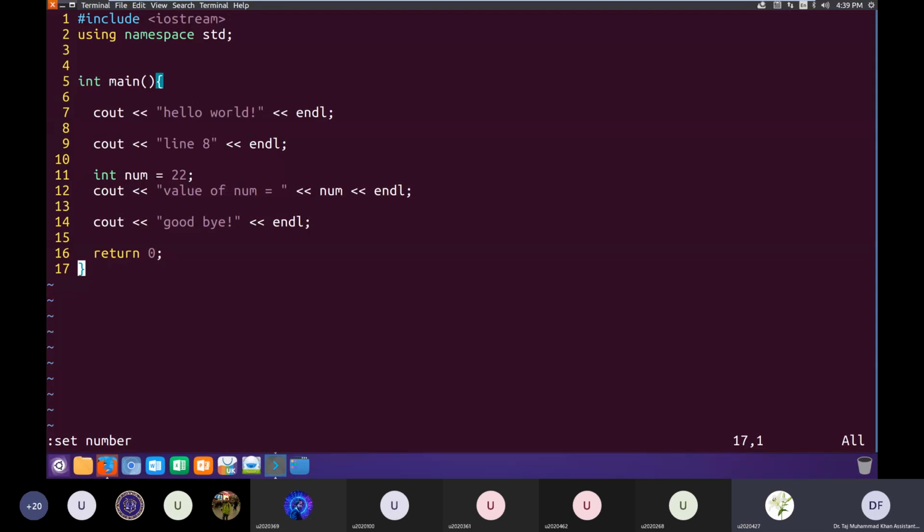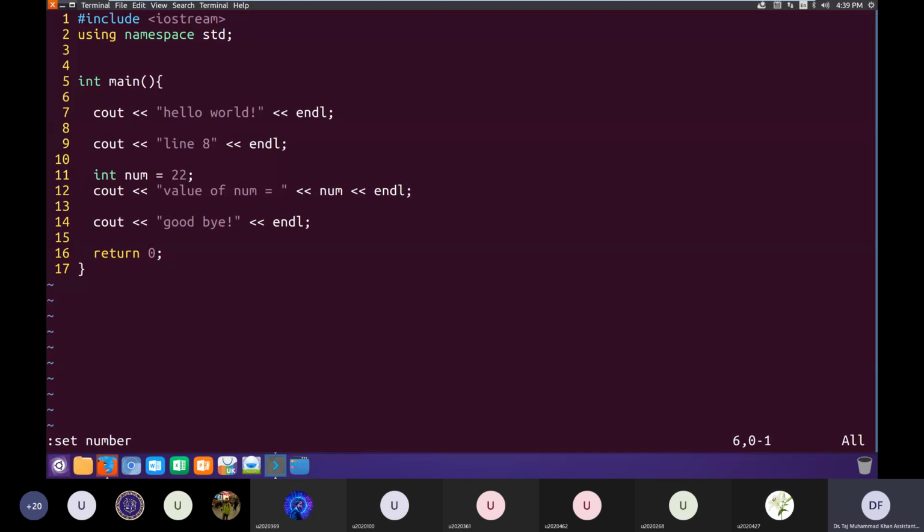I think all of you understand this program, what it's doing. It's a very simple program doing some print statements. It is declaring a variable of type integer, initializing it with a value, and printing that value from that variable.